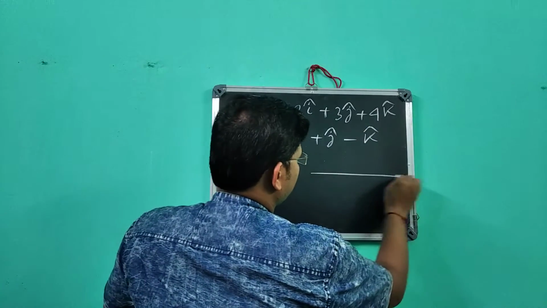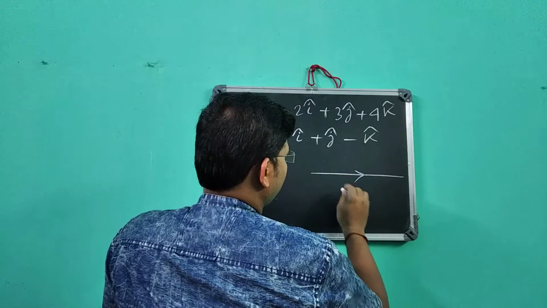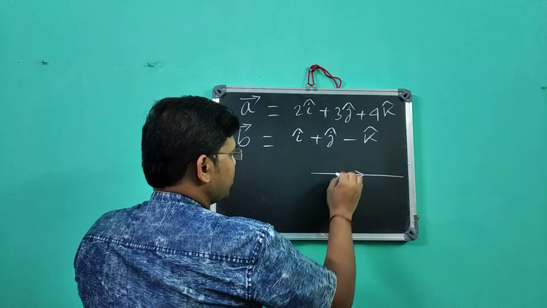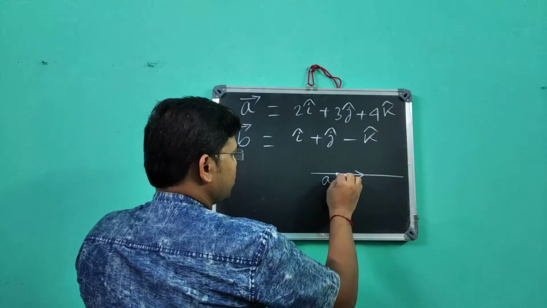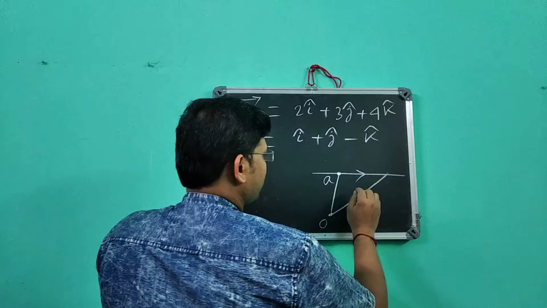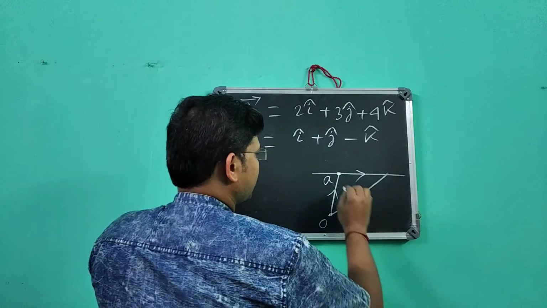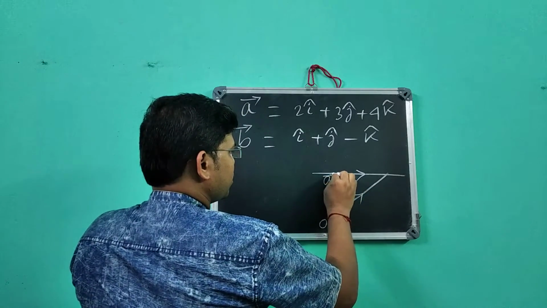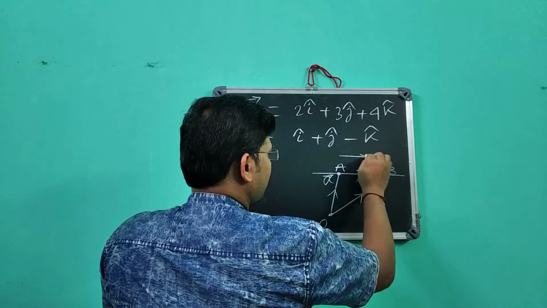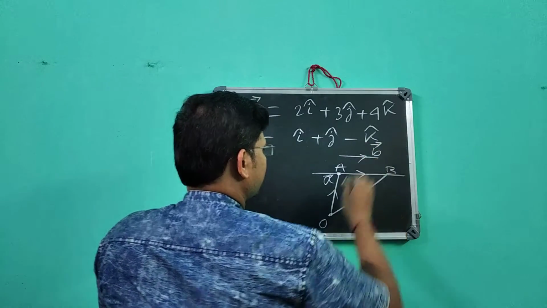We have to find out the equation of this straight line which is passing through this point capital A, and this straight line is parallel to the vector b vector.